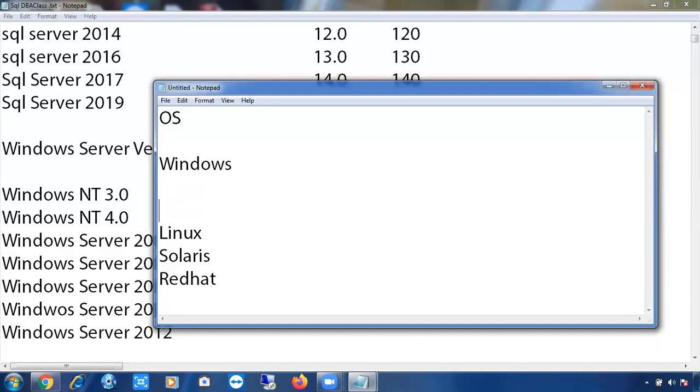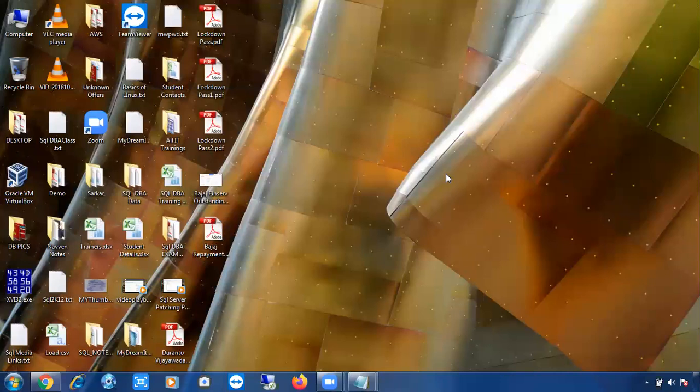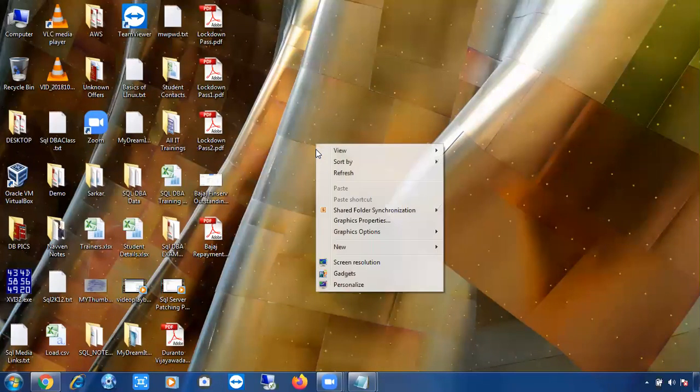To say it clearly, an operating system is an interface between the user and the computer. If I right click, minimize, and again right click and select refresh, the operating system doesn't understand what you did. For everything there will be a command. Even when you right click and select refresh, once you right click you get the options, right?